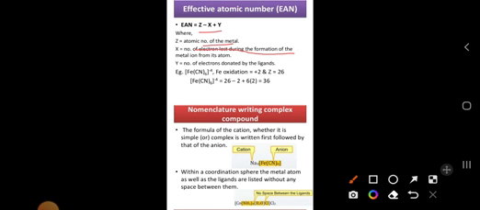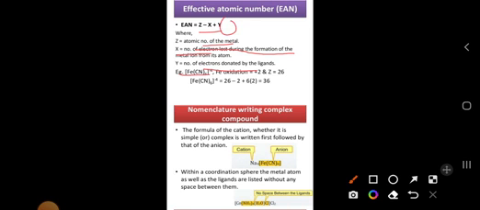When it is forming a metal ion, it will be losing some electrons. That is X. Y is nothing but ligands. The number of ligands means the number of electrons donated by the ligand. That one we call Y. Now coming to the Fe(CN)6 example we have taken.